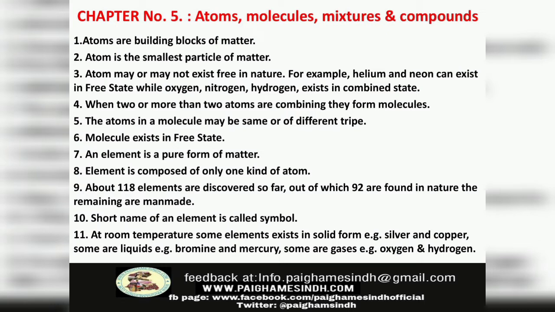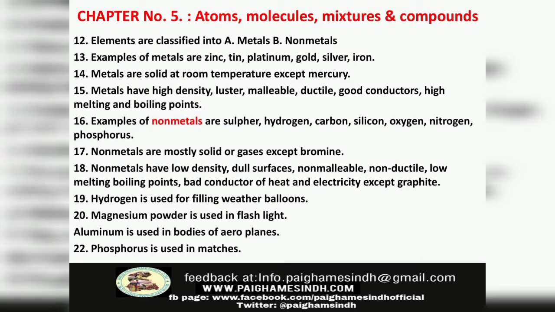Number 11. At room temperature, some elements exist in solid form, for example, silver and copper. Some are liquids, for example, bromine and mercury. Some are gases, for example, oxygen and hydrogen. Number 12. Elements are classified into metals and non-metals.